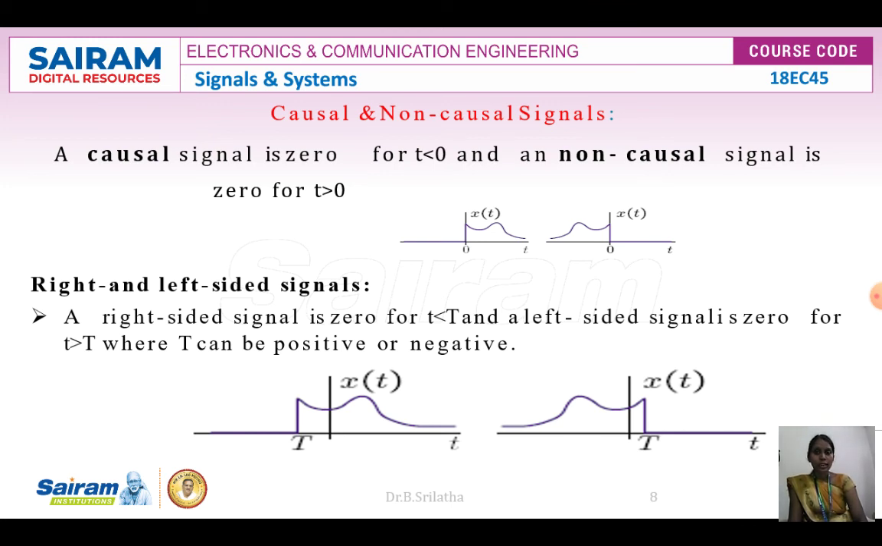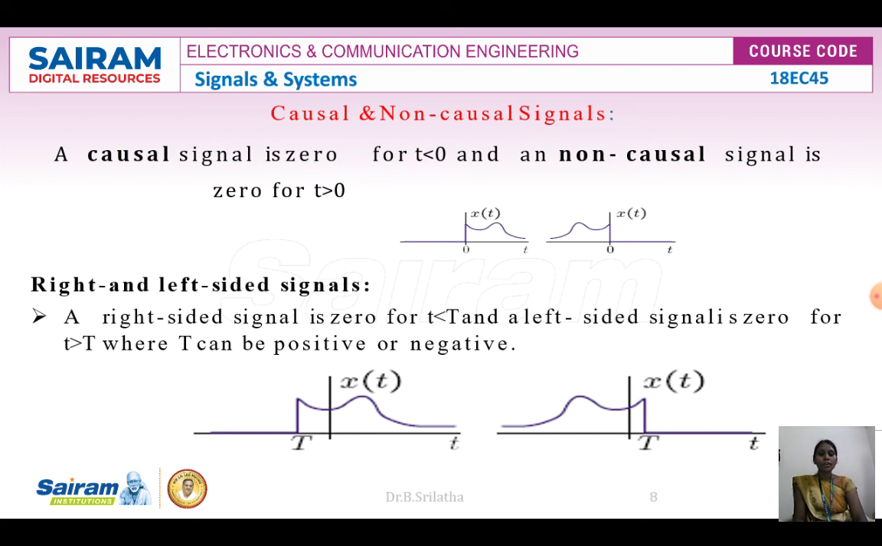If you want to find whether a system is causal, the output should not depend upon the future values. The causal signal is 0 for t greater than 0. If t is less than 0, it is a causal system. If t is greater than 0, it is a non-causal system. In the same waveform, on the right-hand side it is 0 for t less than T, and on the left-hand side t is greater than T. So on one side it is positive and on the other side it is negative.